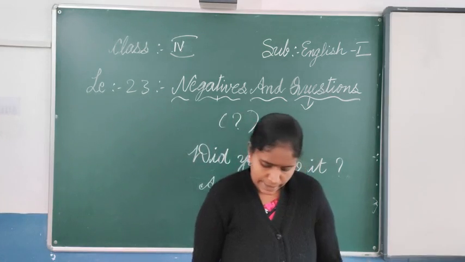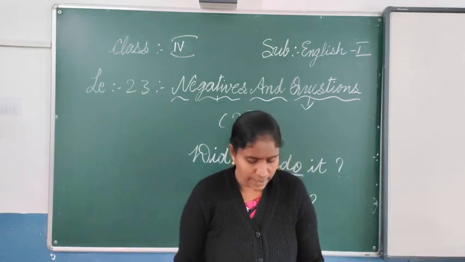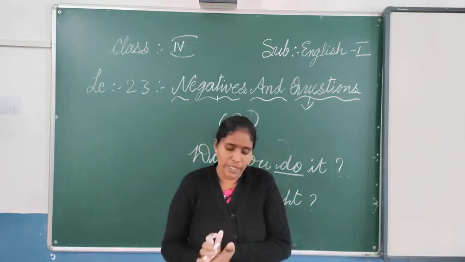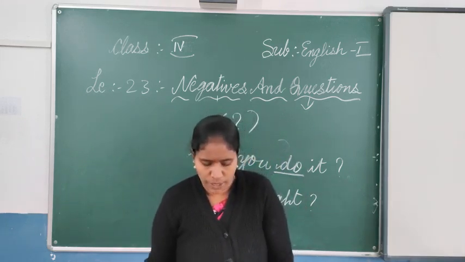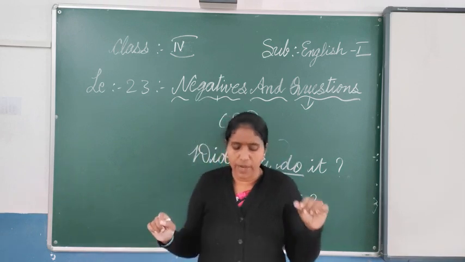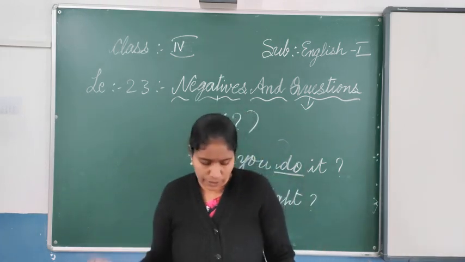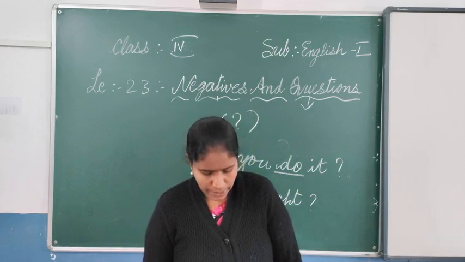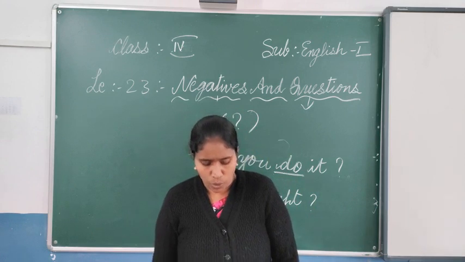And the exercise number 7. Here we have to make suitable questions to which the words in bold are the answers. Means with the bold letters they have given, with that you have to ask the questions. Ravi intends to stay here for 2 months.